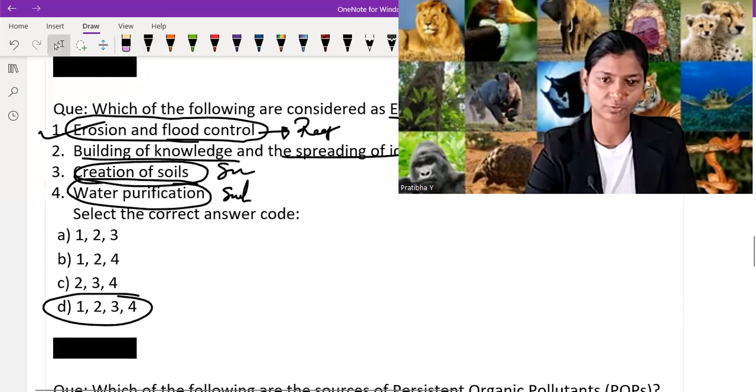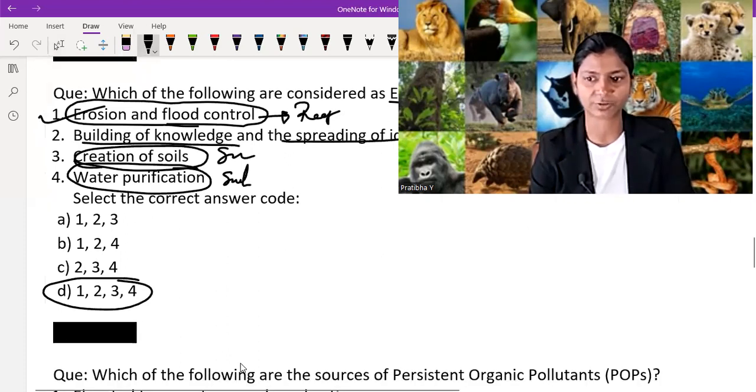Just check we're on the right path or not. Option D is correct. Option D is correct. That means we are on the right path. Now let's move on to the next question.